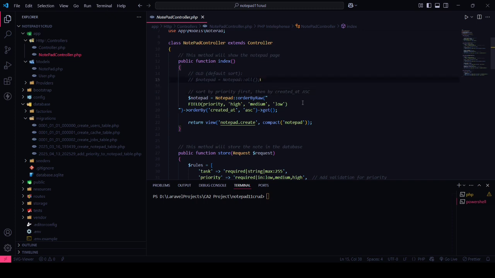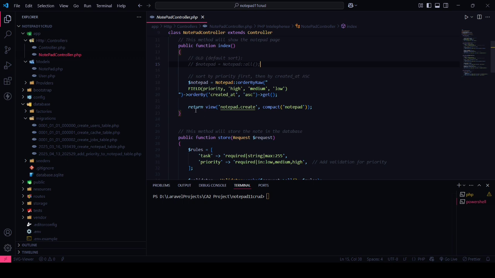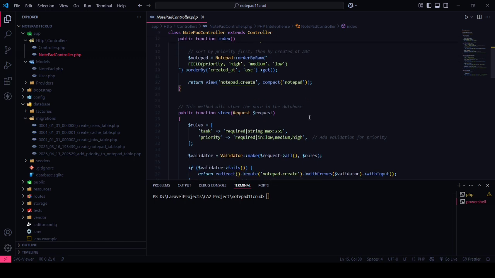You can see Notepad::orderByRaw, a method with the field priority, like the priority I have, high, medium, or low. And regarding this, there's a view file attached where all the code related to that is inside.